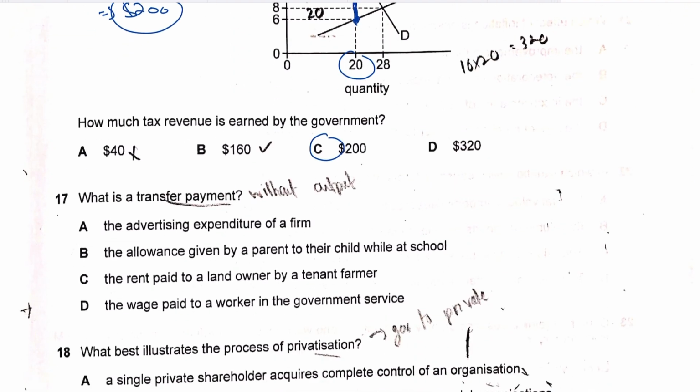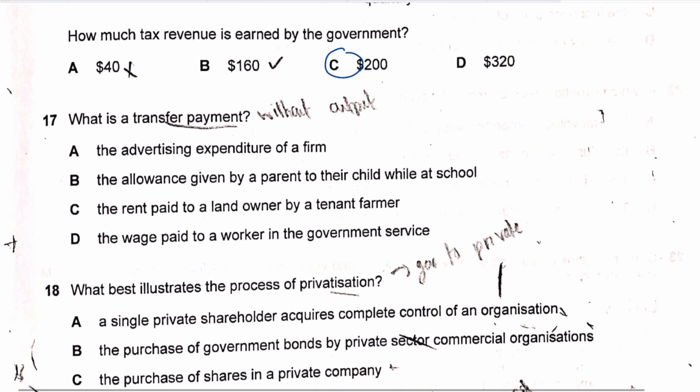Question number 17 says, what is a transfer payment? It's an easy question. Now, we know that transfer payments are those payments where it's just a transfer of payment from one party to the other party, and against which no trade or exchange of goods is made, right? So in that sense, it makes B the correct answer, because the allowance or the money given by a parent to a child is simply a transfer of money from one person to the other while the child is at school, because against that money the child is not producing or selling something to the parent, right? So there's no economic activity taking place, while if you look at the other answer options, there is an economic activity taking place.